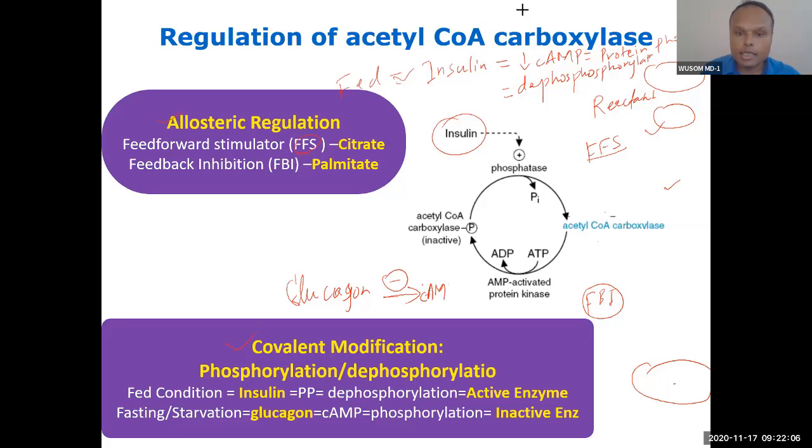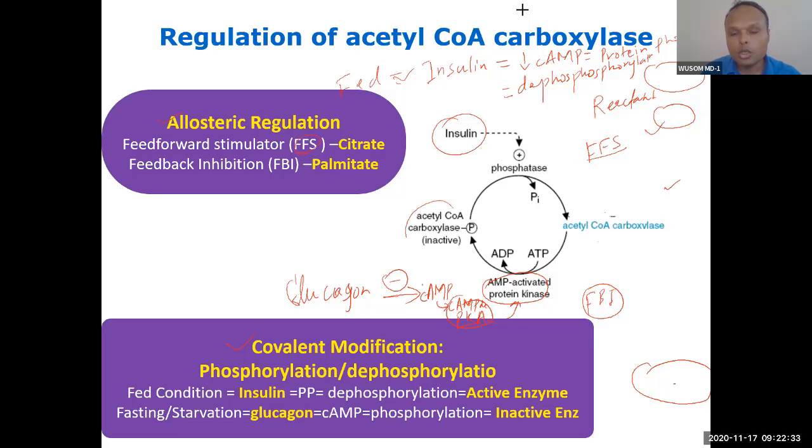By increasing cAMP, and by activating cAMP-dependent kinase, which means protein kinase A. Both are the same, cAMP-dependent kinase and protein kinase A. This kinase will phosphorylate this enzyme.